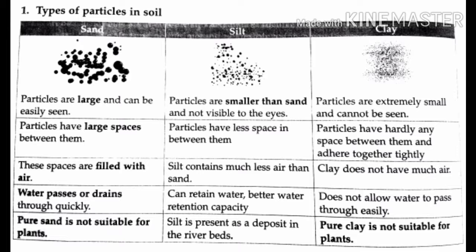Next we are going to see silt. These particles are smaller than sand and not visible to the eyes.